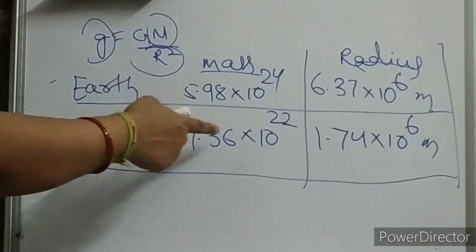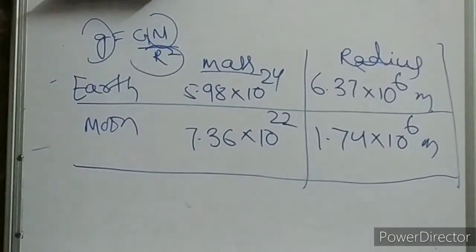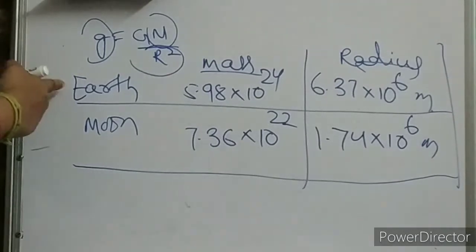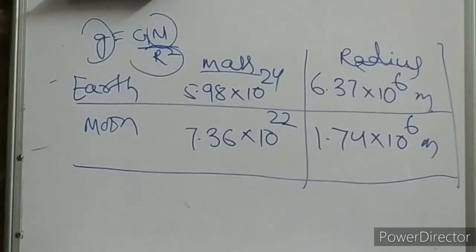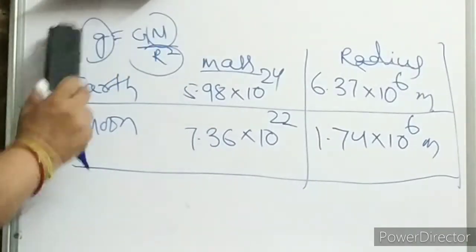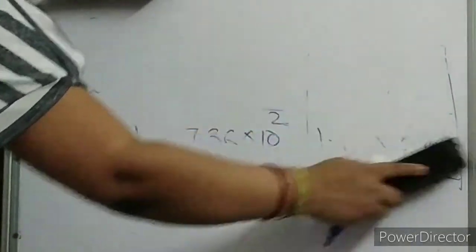For the Moon, both mass and radius are less than the Earth. So that means it exerts lesser force of gravity. Let us try to now prove how it is 1/6. Mathematically also we can prove it.